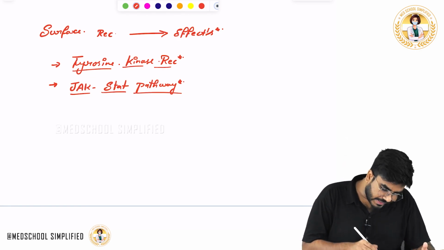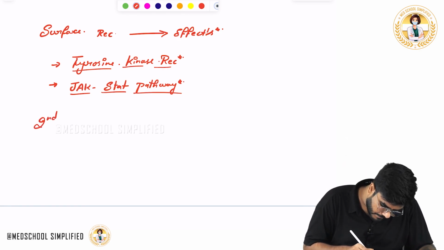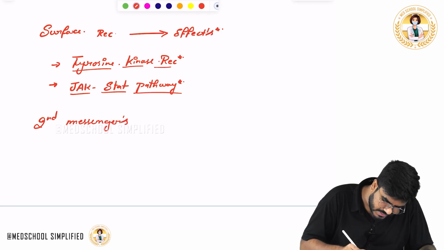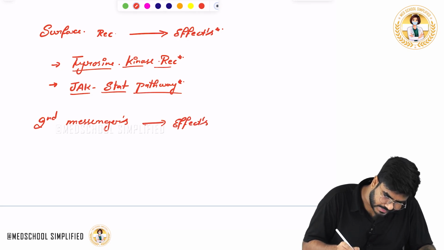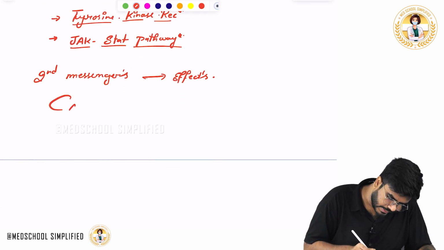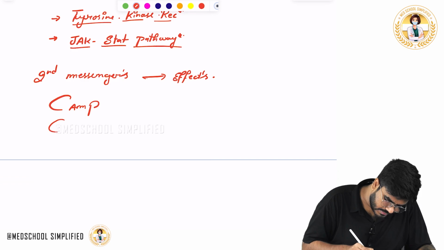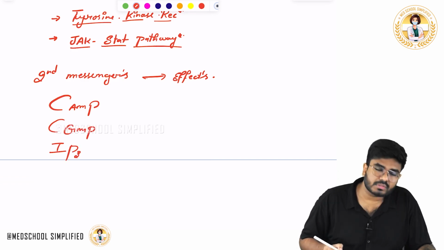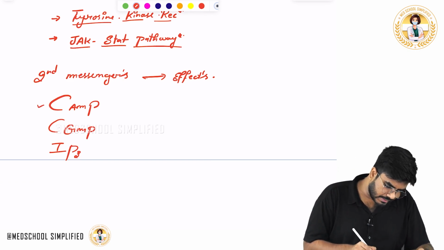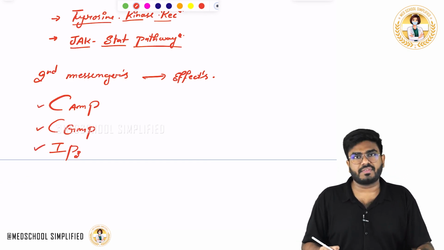Okay, and which secondary messengers are going to bring these effects in the cell? The secondary messengers include cAMP, cGMP, and IP3, inositol triphosphate. These are the secondary messengers which will bring the effects in the cell.